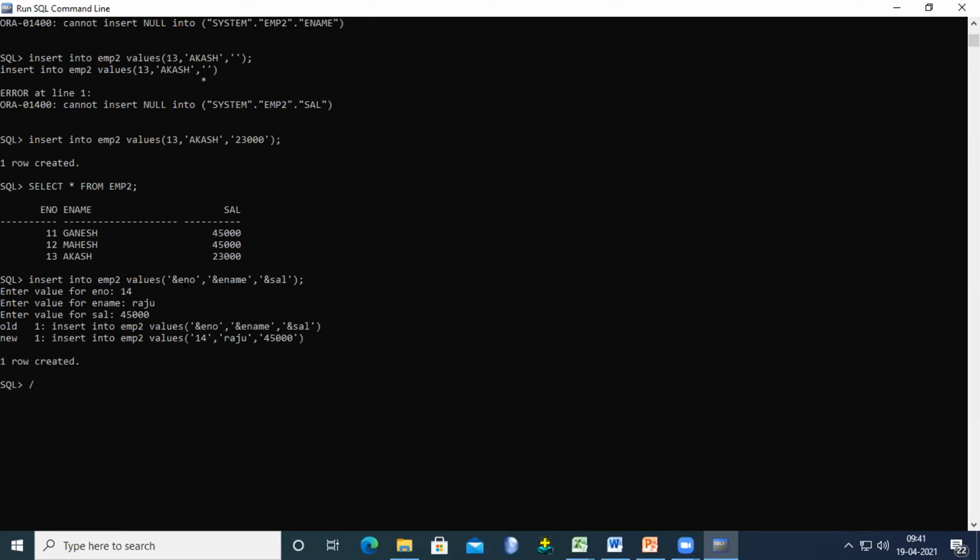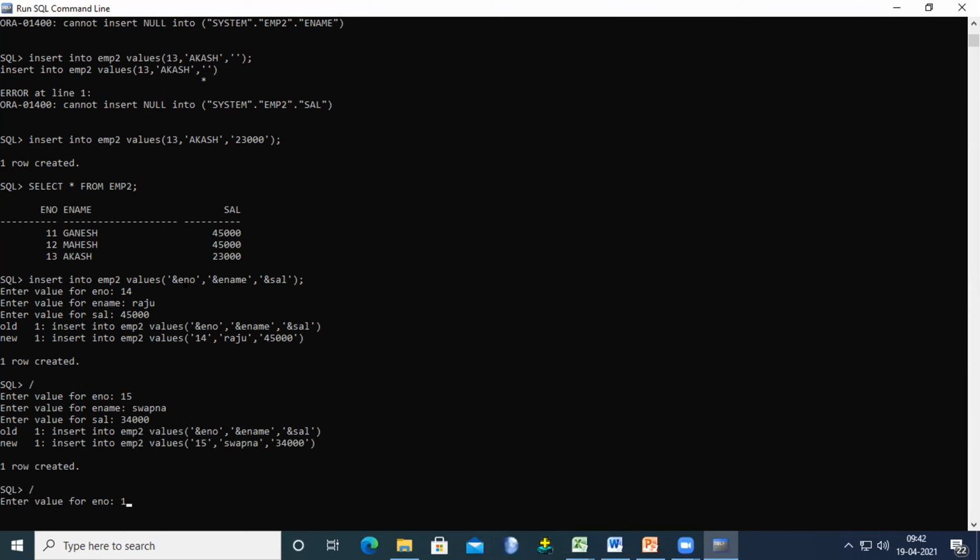What is my previous command? Insert into EMP2 values. Am I right? So again it asks for the employee number. Now I'm giving 15 here. For example, the name is Swapna. Okay. Salary is 34,000. Now again I am using slash.